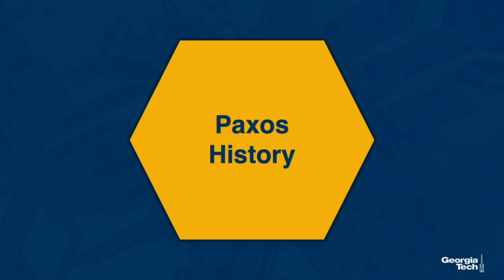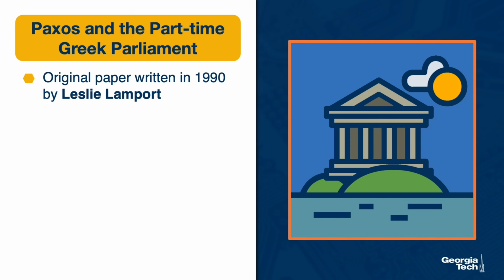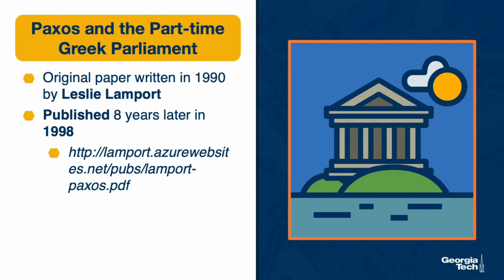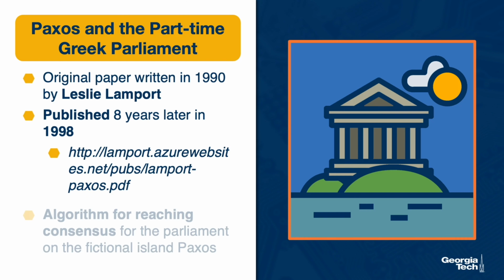One of the most popular consensus protocols is Paxos, and let's start by talking about the history of Paxos. The original paper about Paxos was written in 1990 by Leslie Lamport. Interestingly, the paper wasn't published until 8 years later in 1998. Part of the reason that it wasn't published is because the original reviewers really didn't appreciate the humorous description of the algorithm that Leslie Lamport originally presented in terms of busy parliamentarians on some fictional island Paxos in ancient Greece.